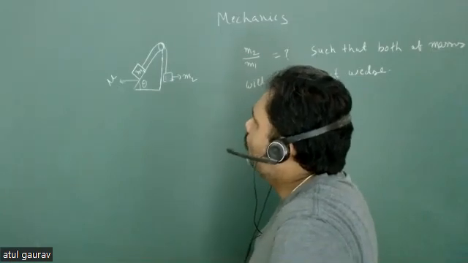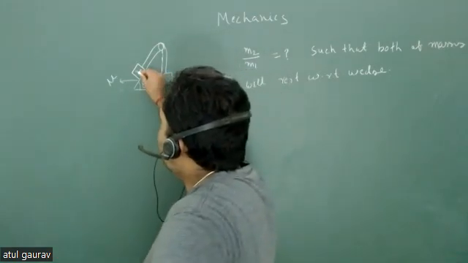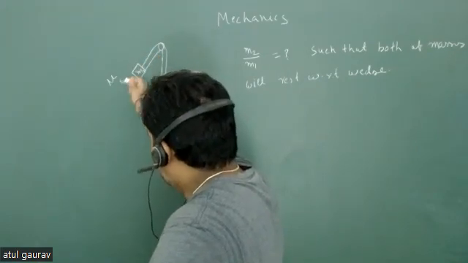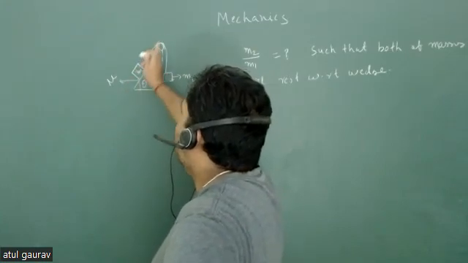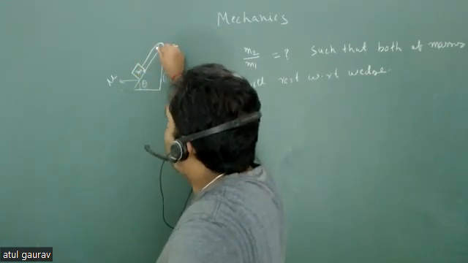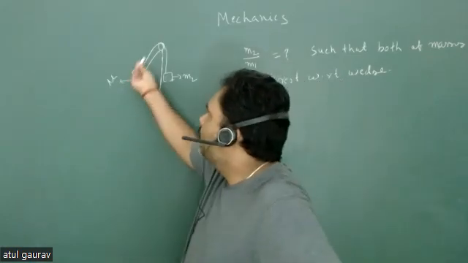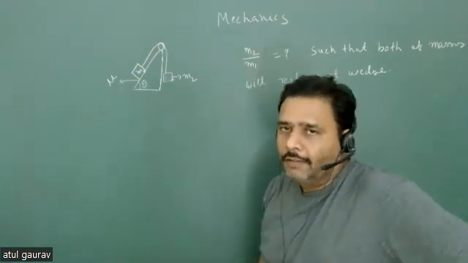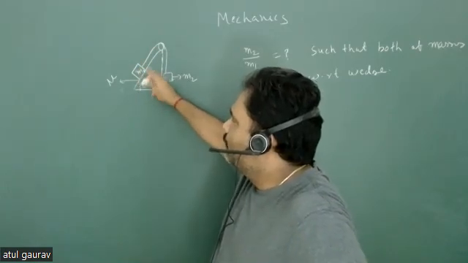I have to make provision such that I restrict m1 from moving downward, and I also have to restrict m1 from moving upward. So we have to make sure m1 can neither go upward nor downward.